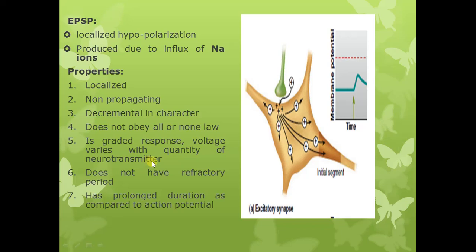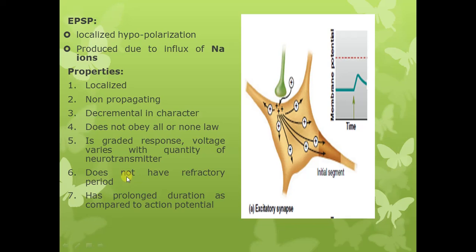So if there is a greater quantity of the neurotransmitter released from the presynaptic nerve terminal, the magnitude or the voltage of the excitatory postsynaptic potential will be more. Or if there is less quantity of the neurotransmitter released from the presynaptic terminal, there will be less opening of the ion channels, less influx of the sodium ions into the postsynaptic neuron, and obviously this will reduce the magnitude of the excitatory postsynaptic potential.